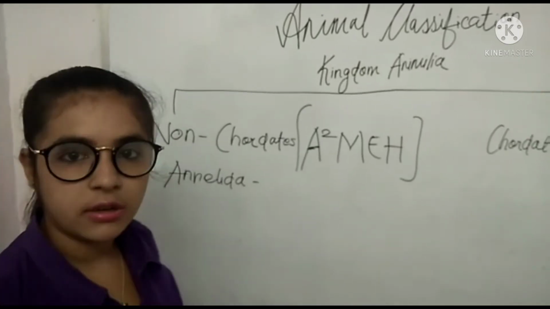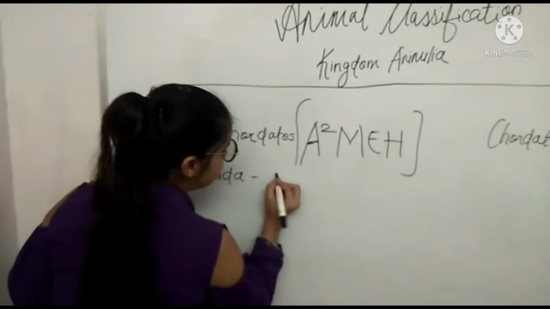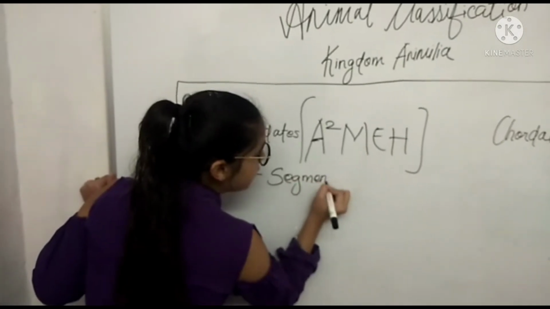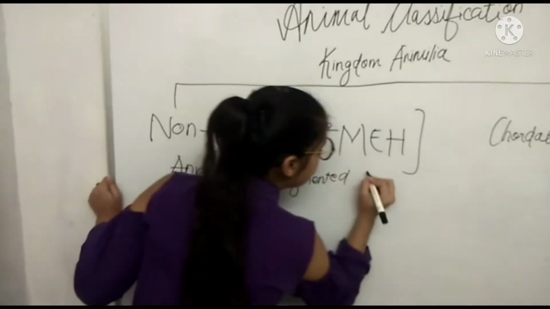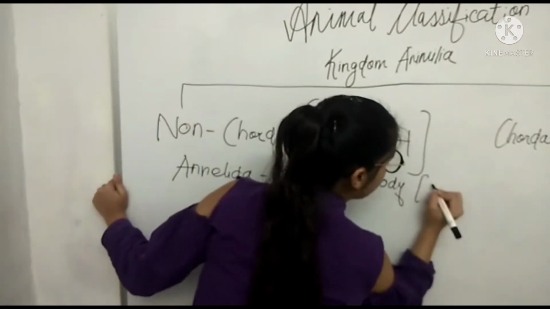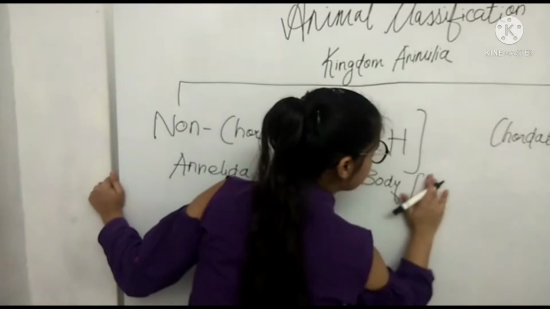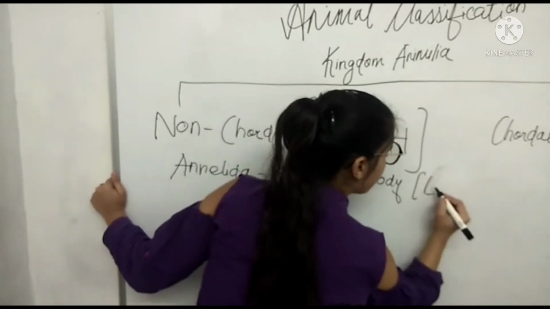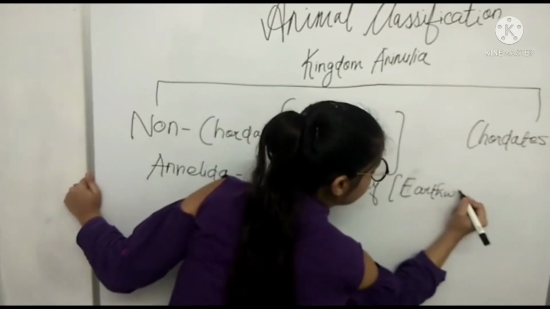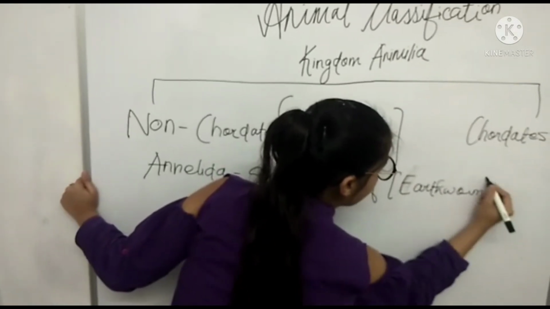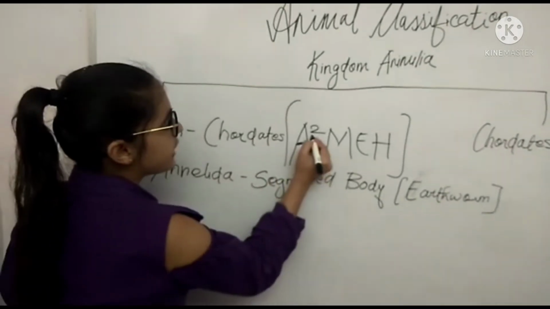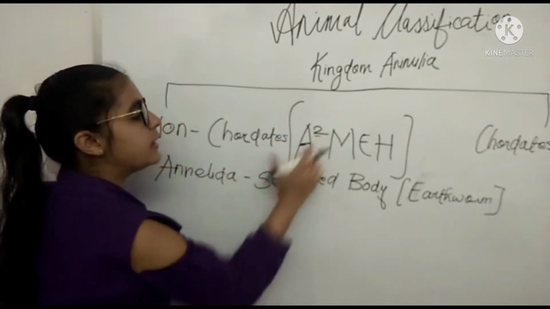Earthworm does not have a non-segmented body. Our first A is done, and for the second one I have written A2.